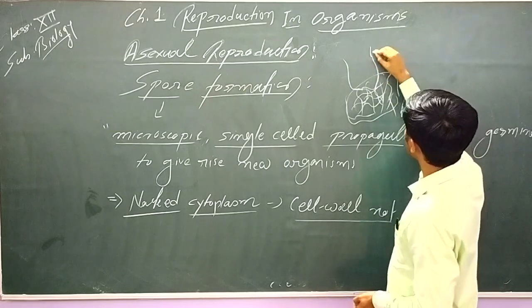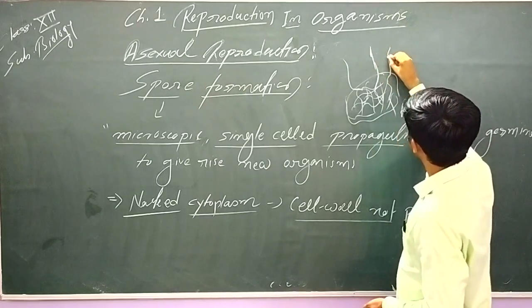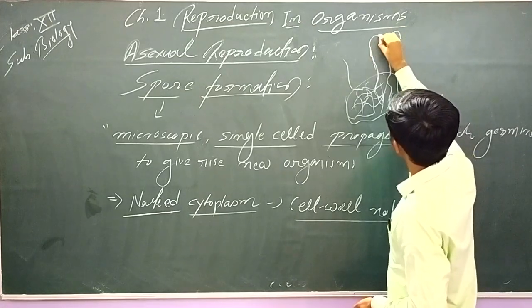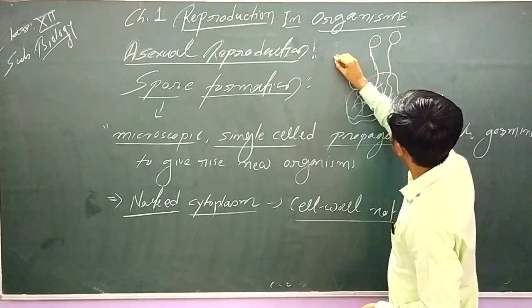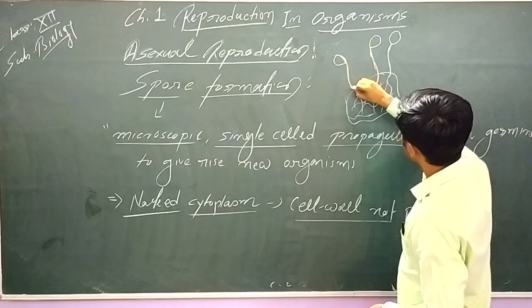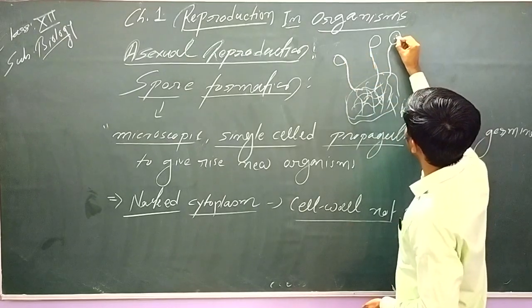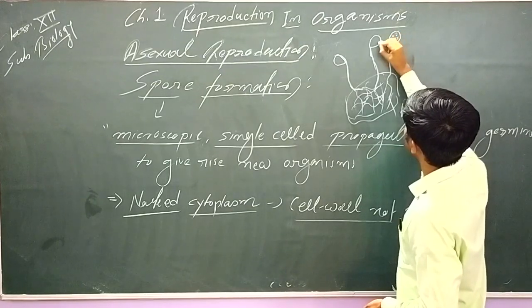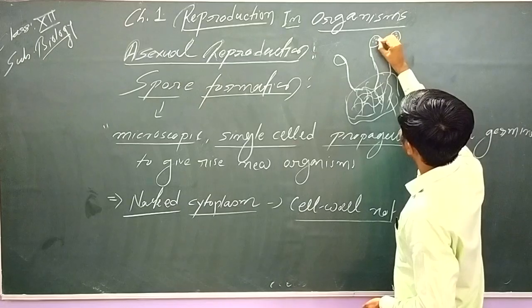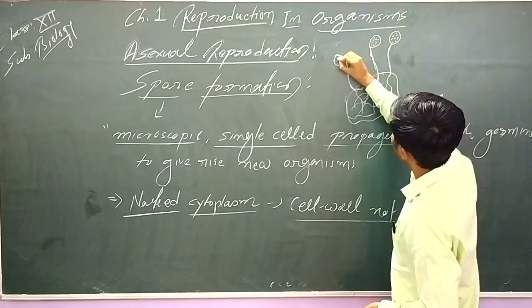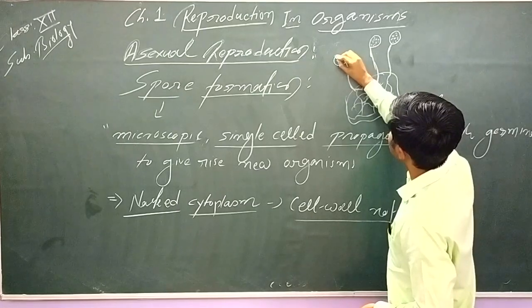On these hyphae there will be formation of a knob-like structure, and in this knob-like structure there will be development of microscopic propagules. There will be formation of microscopic propagules, and these microscopic propagules, please keep in mind, are considered as spores.